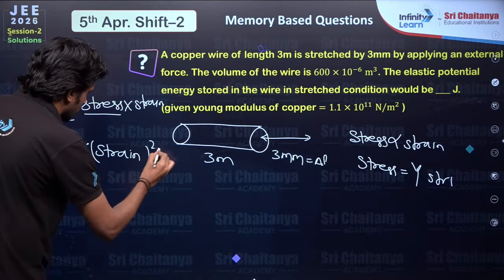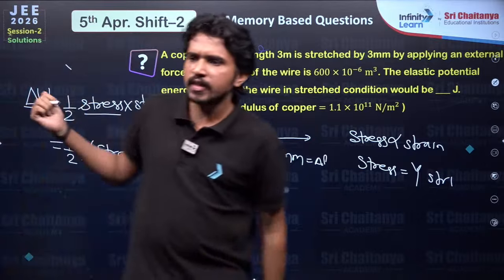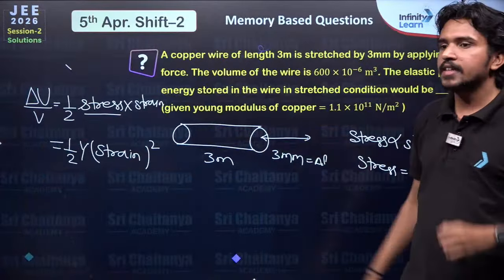Now what do we want in this problem? Actually we want energy stored.